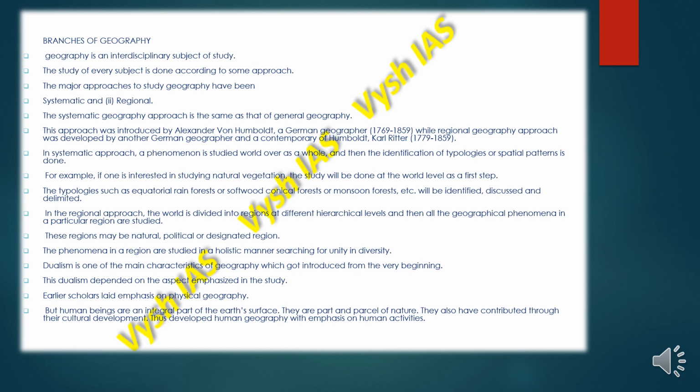They have also contributed through their cultural development, and thus human geography developed with emphasis on human activities. So we can see how the focus shifted from only physical geography to other branches like human geography, economic and social geography.